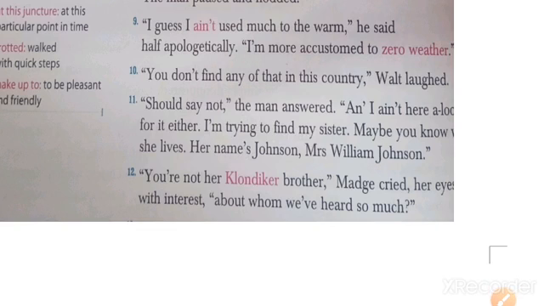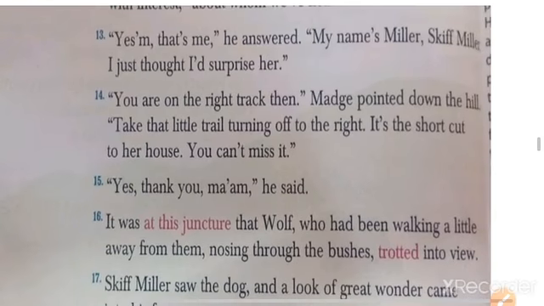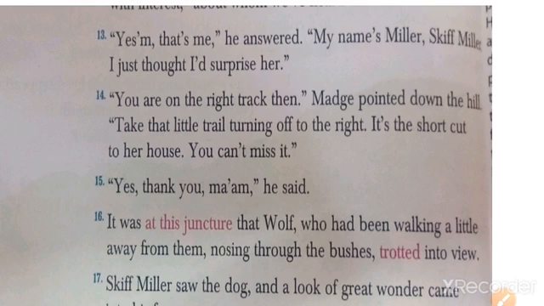"Yes, that's me," he answered. "My name is Miller, Skiff Miller. I just thought I'd surprise her." So he was saying that he was just searching for his sister's house. "If you know, you can tell me." "You are not on the right track," she said.